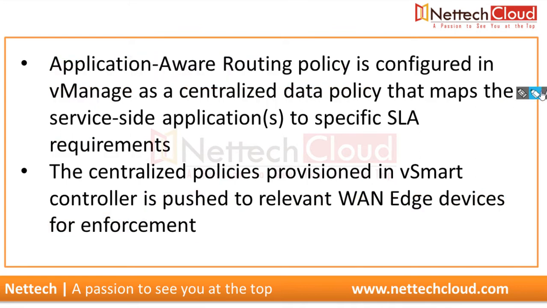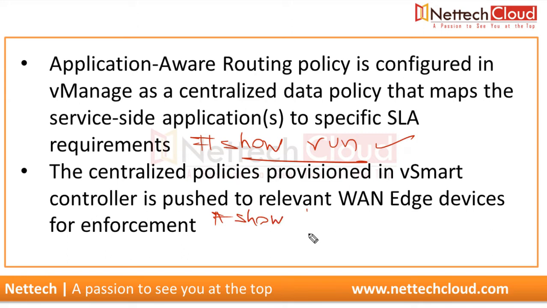And we can do verification also on the WAN edge devices, but not by looking at the running configuration. If you run a command like show run on the WAN devices, you will not find any policy there, right? Because it's different. You need to run a different command there. Show policy from vSmart, right? So even though it is a centralized policy, it definitely needs to be pushed to the WAN devices and will be pushed there, because application aware routing means affecting data traffic policy.